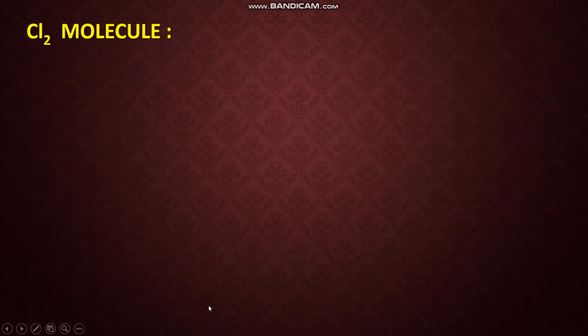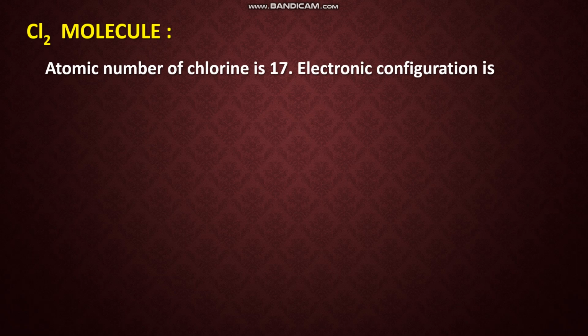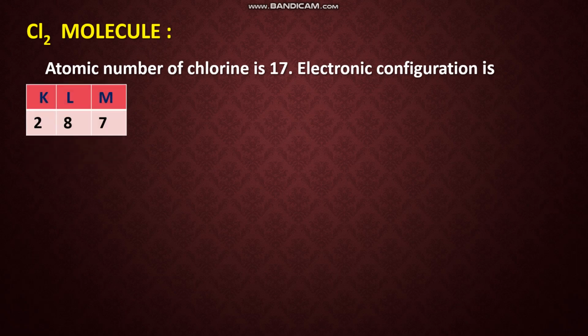Next, let us see how the Cl2 molecule, the chlorine molecule, is formed. You know the atomic number of chlorine is 17. How can we write its electronic configuration? 2, 8, 7. So how many electrons are there in the valence shell? 7 electrons. How many more are required to complete the octet structure? Only 1 electron. So here what will happen? These 2 chlorine atoms share 1 electron pair between them. So both of them will get 8 electrons each, both are stable.